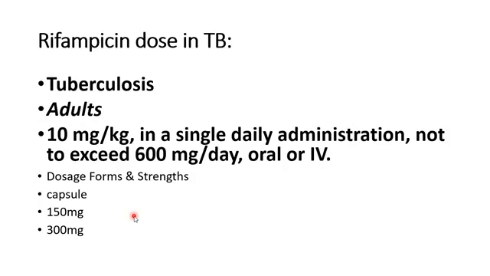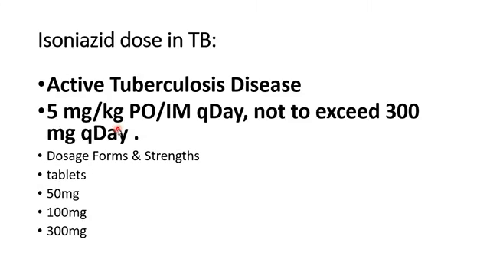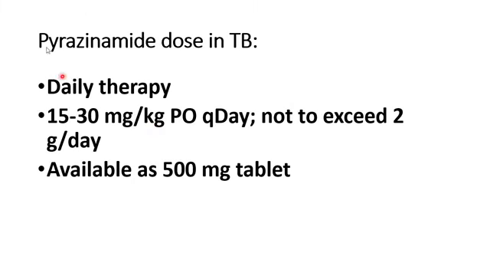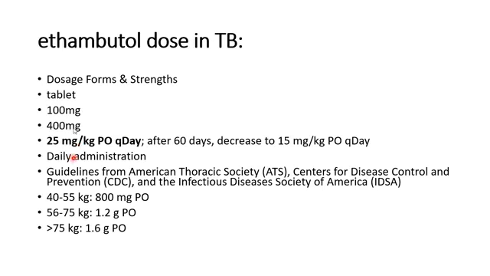Now I'm going to talk about TB doses. What about the first generation tuberculosis drugs' dosage? For tuberculosis in adults, if you are using rifampicin, you have to give 10 milligram per kg. If you are using isoniazid, it is 5 milligram per kg. If you are using pyrazinamide, the maximum dose is 30 milligram per kg, 25 to 30 milligram per kg. And ethambutol, we have 25 milligram per kg.